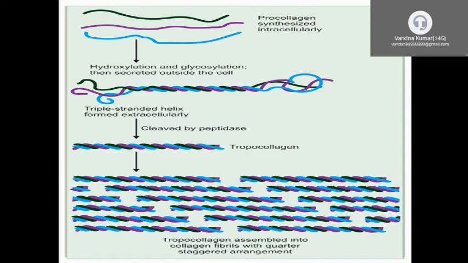This is cleaved by specific enzymes that are called fibroblast specific peptidase. So we get collagen. It is arranged in a linear way and forms the collagen fibers. Hydroxylation and glycosylation occur in the fibroblast. Glycosylation occurs only on the hydroxylysine molecules.